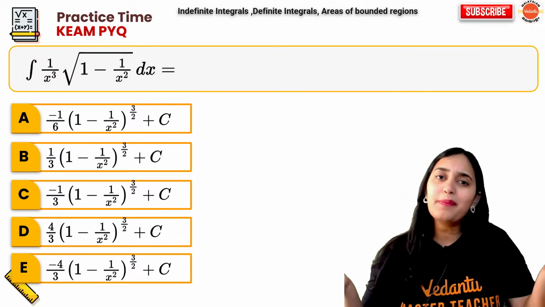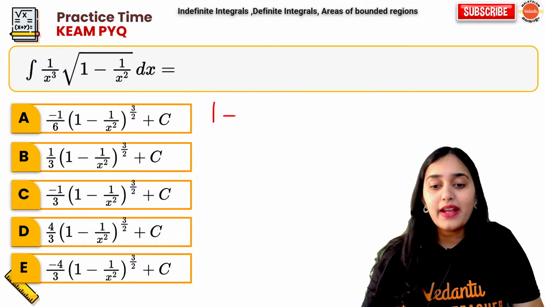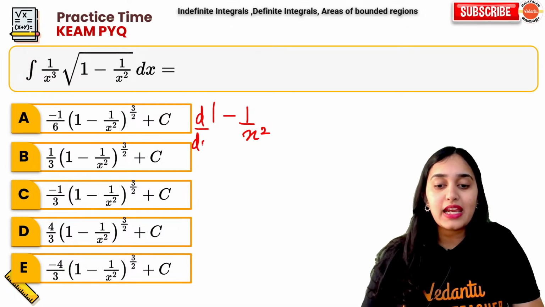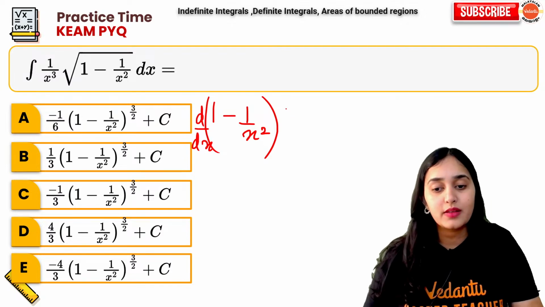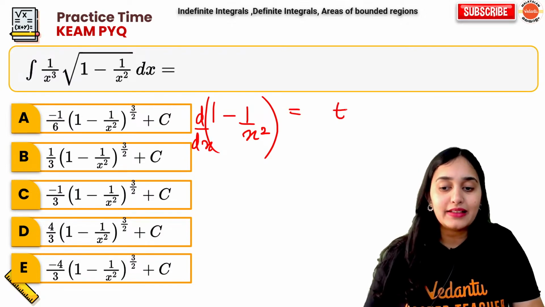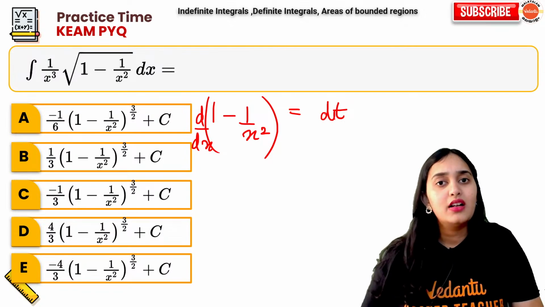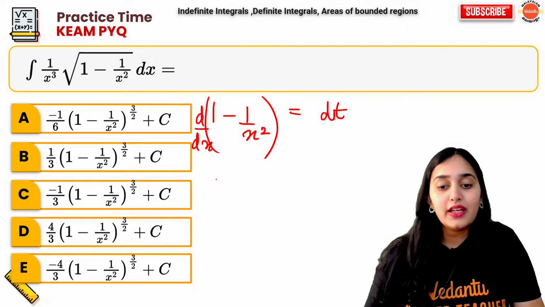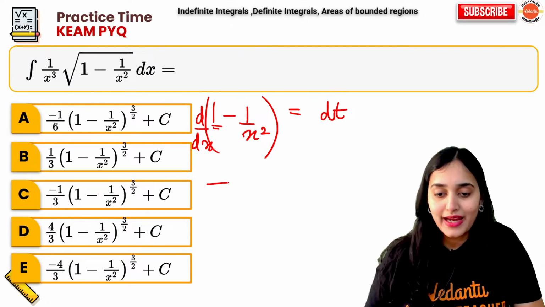Now, why are we applying substitution? Because if you observe 1 minus 1 upon x square, what is the differentiation of this term? Suppose I am making it as t. So, d by dx of this is basically dt. We are differentiating both sides. Here I get 1 differentiation is 0, so let it be 0 minus.